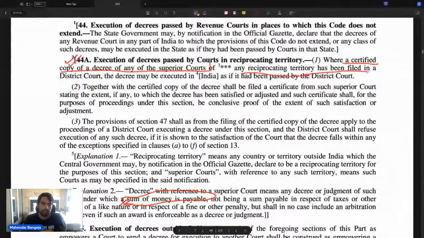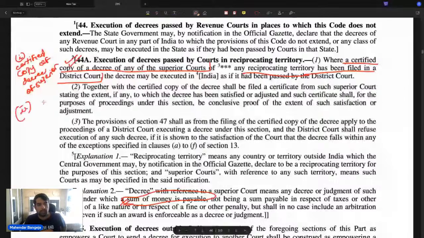So basically, a certified copy of decree is filed. पहला, certified copy of decree चाहिए, certified copy of decree of superior court, and दूसरा है, this superior court is from a reciprocating authority, and this certified copy has to be filed in district court.